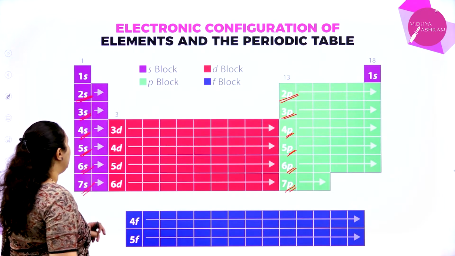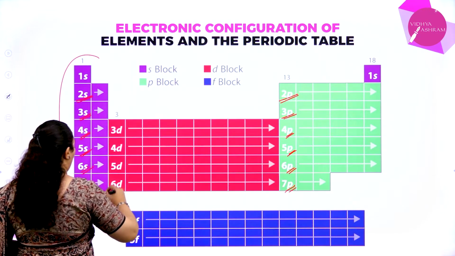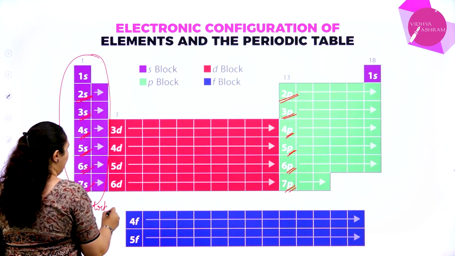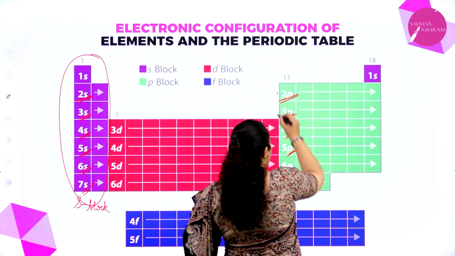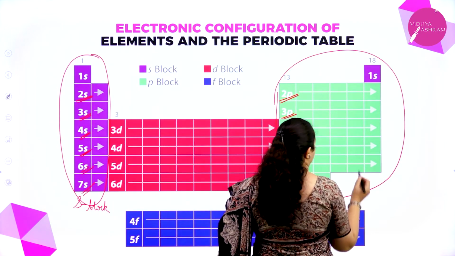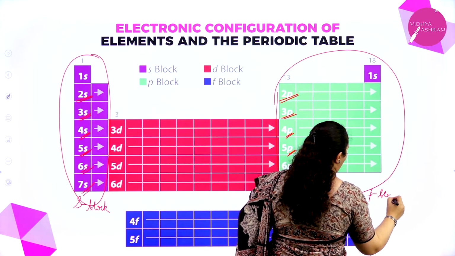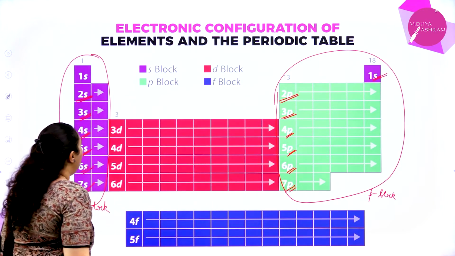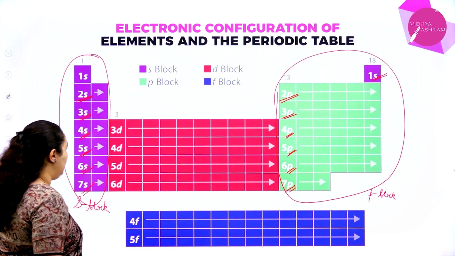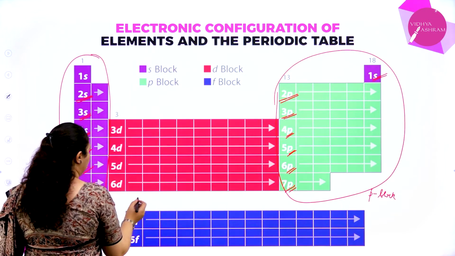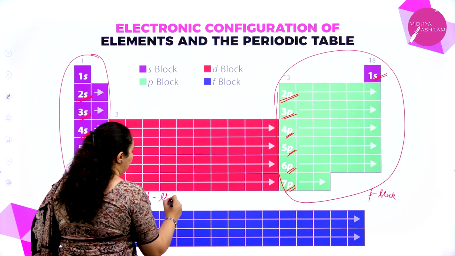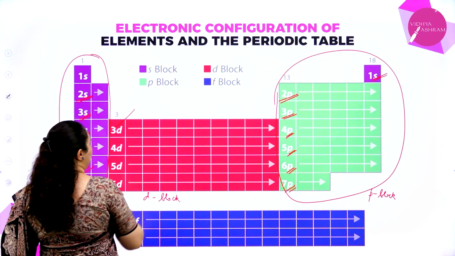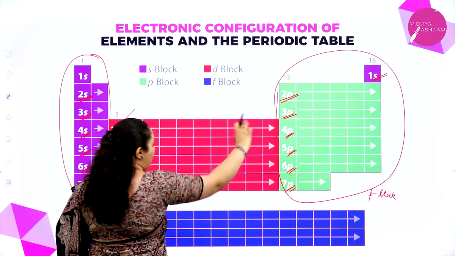Now this block where the s orbital is getting filled up, what do we call it? s block elements. I have already explained. Here the p orbital is getting filled up, we call them p block elements. The exception we have here is helium. Then we have the ones which are filling the d orbital, we call them d block elements, and the first series we call the 3d transition series because it is filling the 3d orbital.